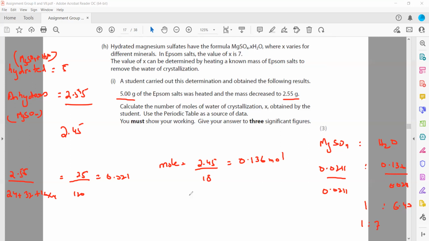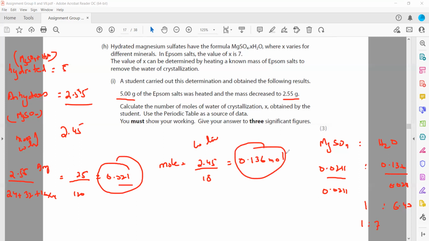Is it clear, this question, how we work out the water of crystallization present in a hydrated compound? First, taking the difference of hydrated and anhydrous, we get the mass of the water. Using the mass of water, we get the moles of water. And using the mass of anhydrous, we get the moles of anhydrous, and take the ratio between anhydrous moles and water moles. We will get the simplest ratio for the water of crystallization present in this compound.